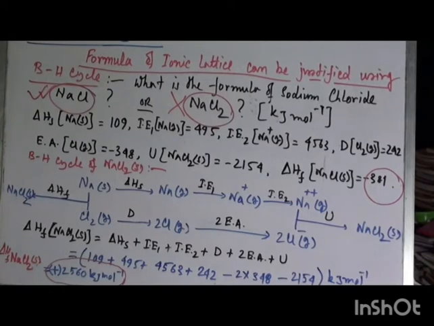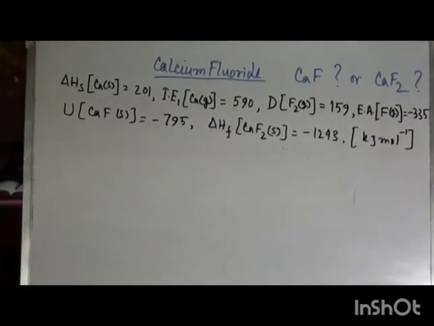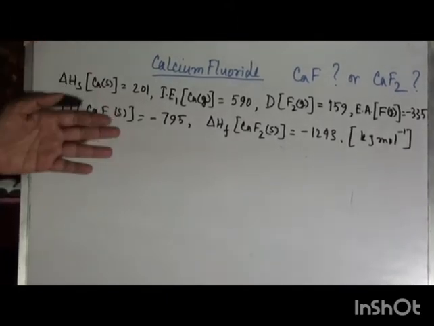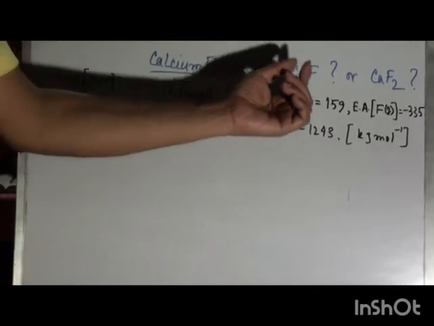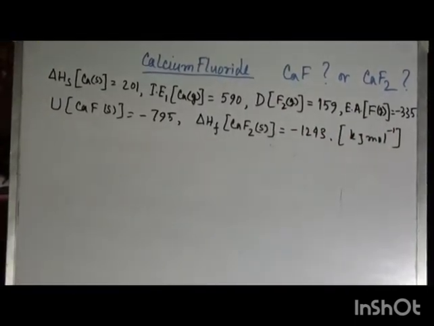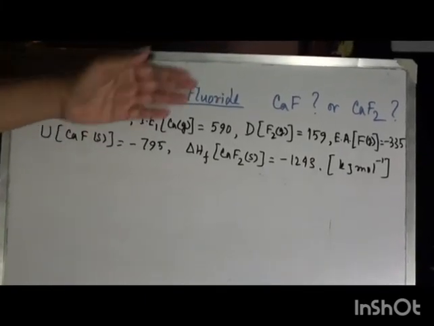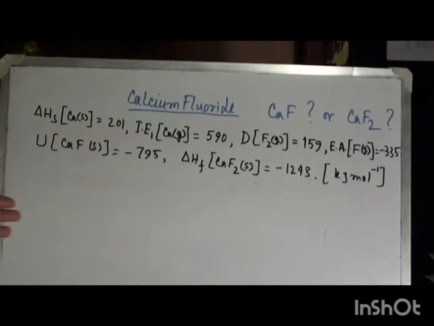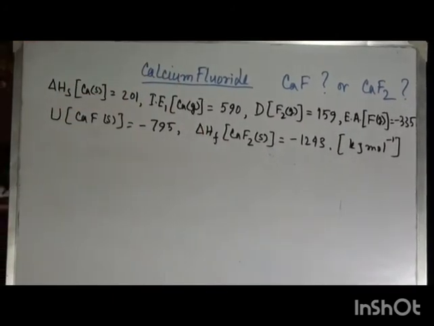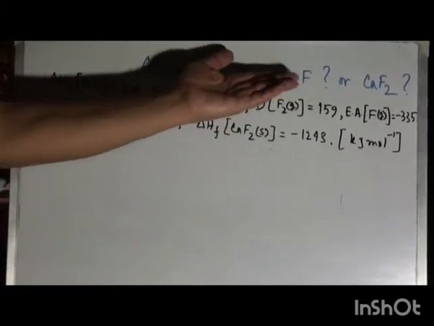As previously, we can predict or find the formula of calcium fluoride, whether it is CaF or CaF2. So we have to construct a Born-Haber cycle of CaF at first, and put all these data in that Born-Haber cycle with Hess's law to find the formation energy of CaF.